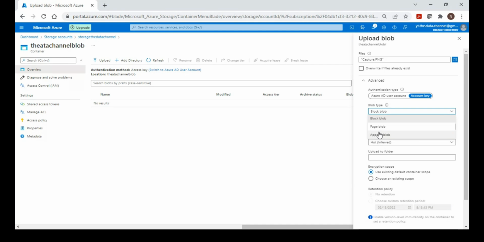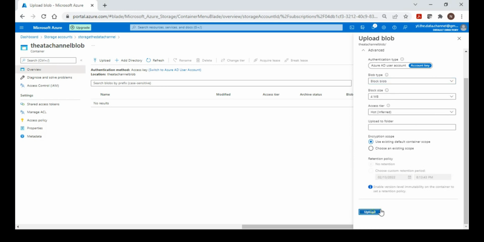When you're talking about performance, and an application reading this data each and every time, it actually makes sense. It is optimized for those reasons, performance and cost. When you're thinking about big data scenarios and optimized solutions, this matters. By default it is a block blob, and I want to store it as a block blob, so I'll just upload this file. It has already uploaded.